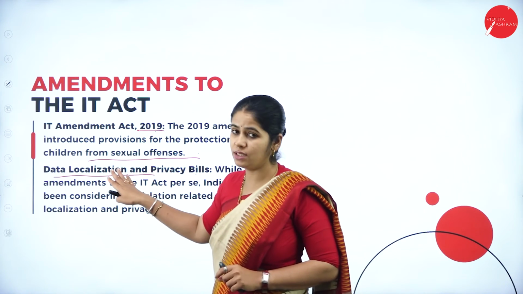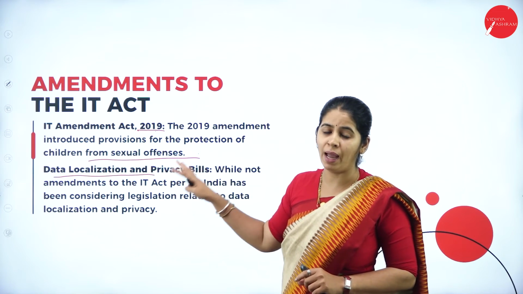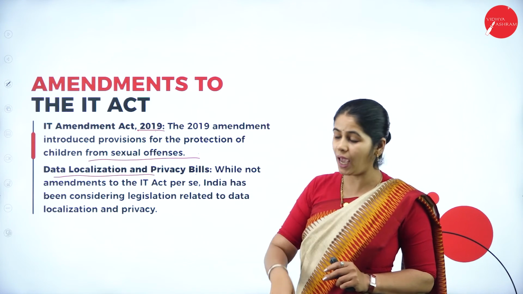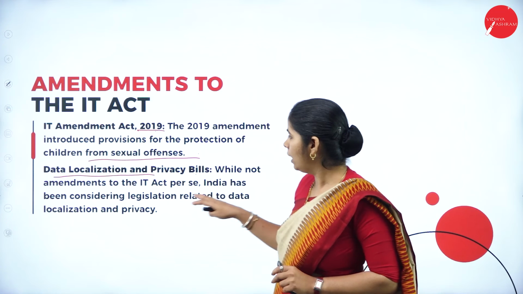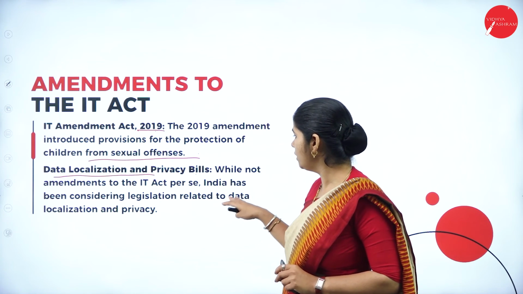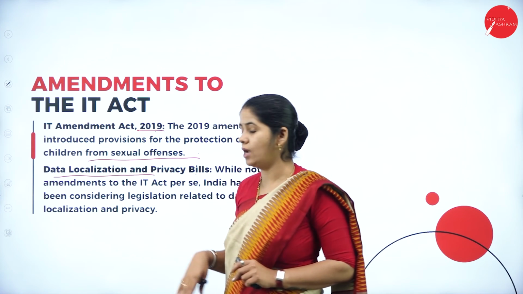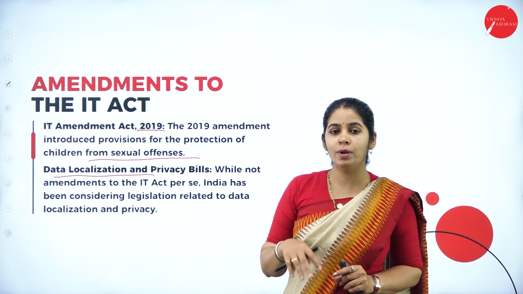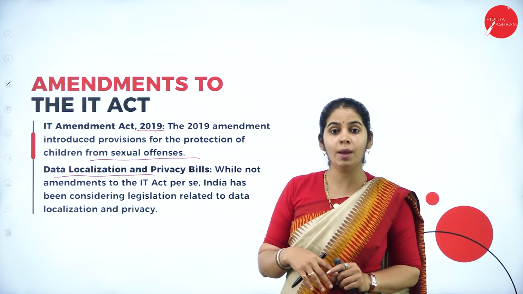In data localization and privacy, they have not amended this particular Act 2000, but they have considered legislation related to data localization and privacy issues. They have considered that data has to be localized and private data has to be kept private.